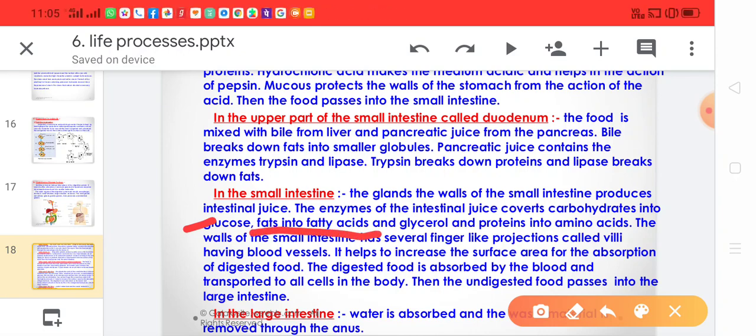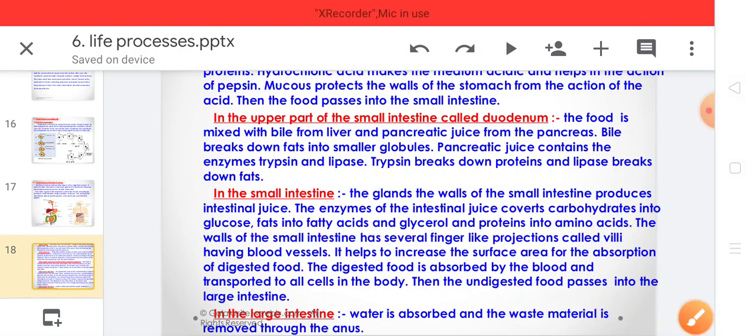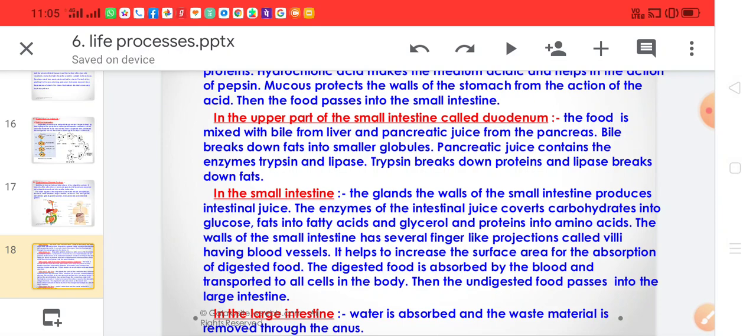Fats are converted into fatty acid and glycerol. Proteins are converted to amino acid. The peptones and proteins which were there are converted into amino acids. So fatty acids, glycerol, amino acids and glucose are the simpler forms of carbohydrates, fats and proteins. So here the digestion is completed. The complex food compounds are broken down into simpler forms.